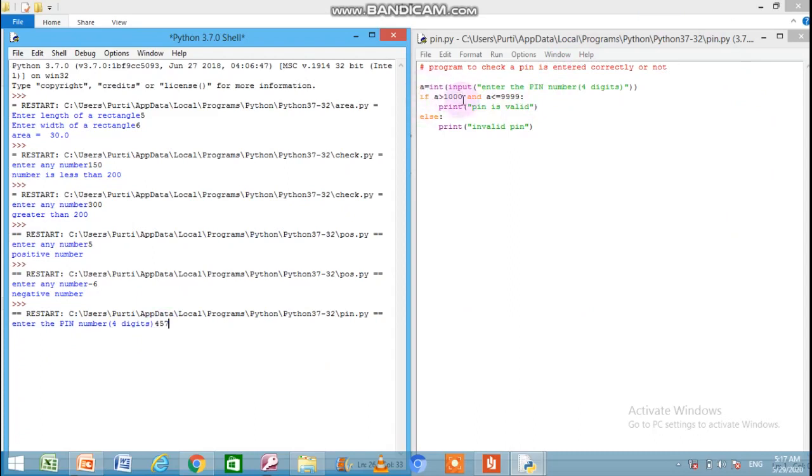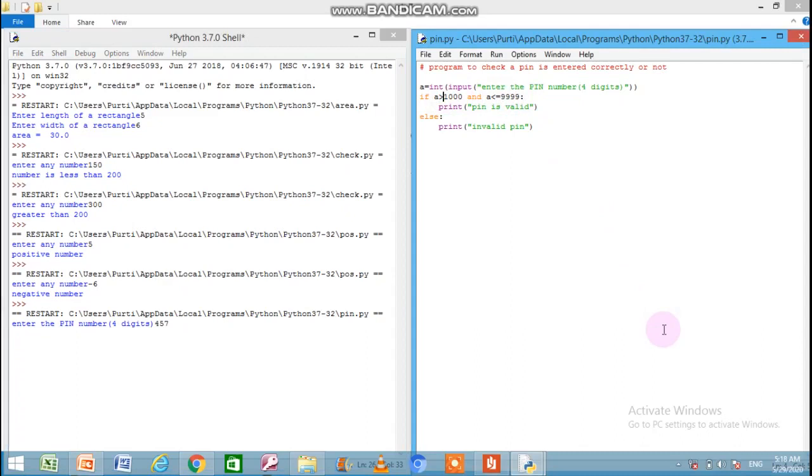If it is greater than or equals to 1000 and it is less than or equals to 9999, means to check a PIN number is valid 4-digit PIN number or not, that 4 digits must be either 1000 or greater than 1000 and less than or equals to 9999. I must place a equals to symbol here because 1000 is also a 4-digit number.